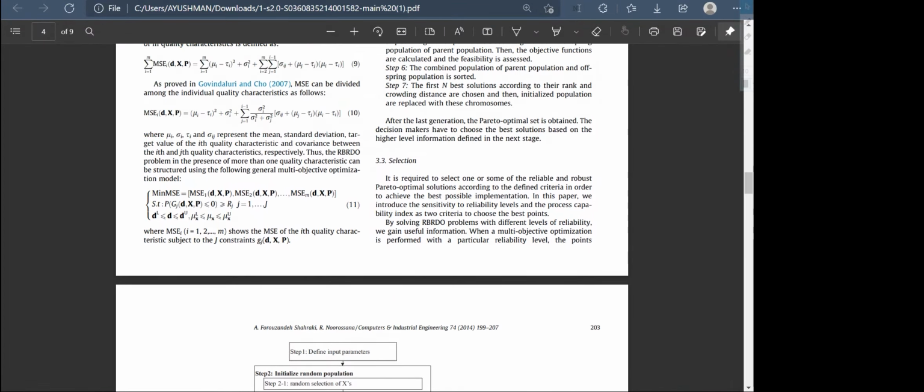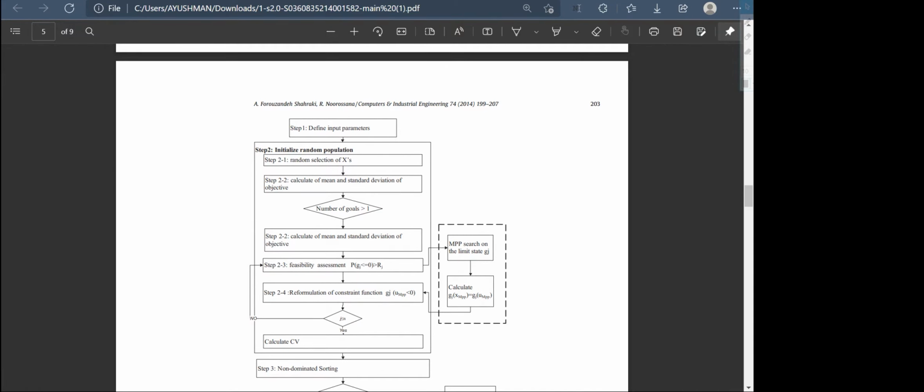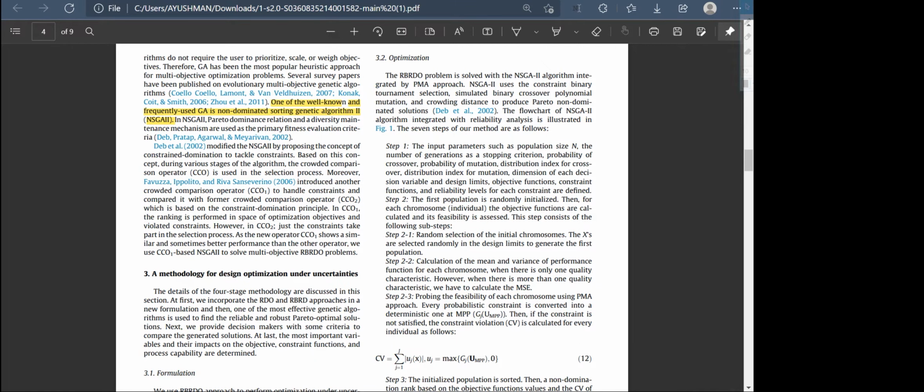I will not go line by line, but I will give you a summary of exactly what happens in a genetic algorithm. We start from generation 0, which has population size n. Basically, there are n random combinations of the design variables, and then there's a fitness function or objective function which assesses the feasibility of each of the combinations, and based on that we select maybe the top 3 or top 4 combinations.